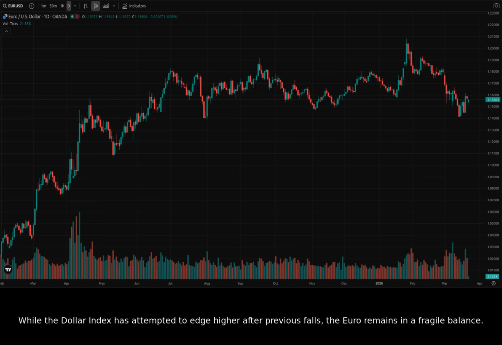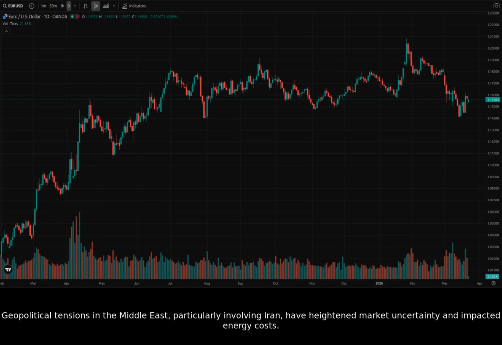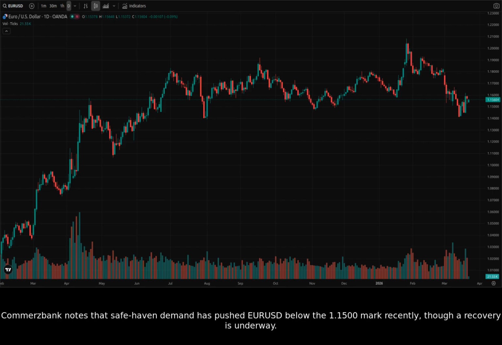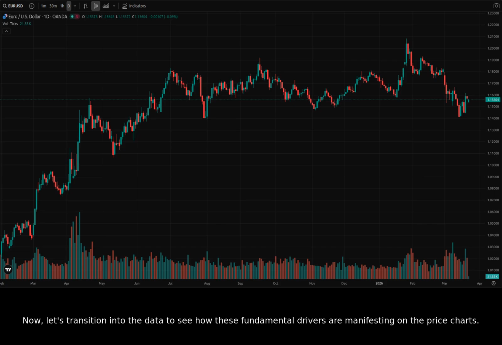underweight. While the dollar index has attempted to edge higher after previous falls, the euro remains in a fragile balance. Geopolitical tensions in the Middle East, particularly involving Iran, have heightened market uncertainty and impacted energy costs. ING reports that although energy prices are unlikely to revisit 2022 extremes, downside risks for the euro still exist. Commerzbank notes that safe haven demand has pushed EURUSD below the 1.1500 mark recently, though a recovery is underway. Now, let's transition into the data to see how these fundamental drivers are manifesting on the price charts.